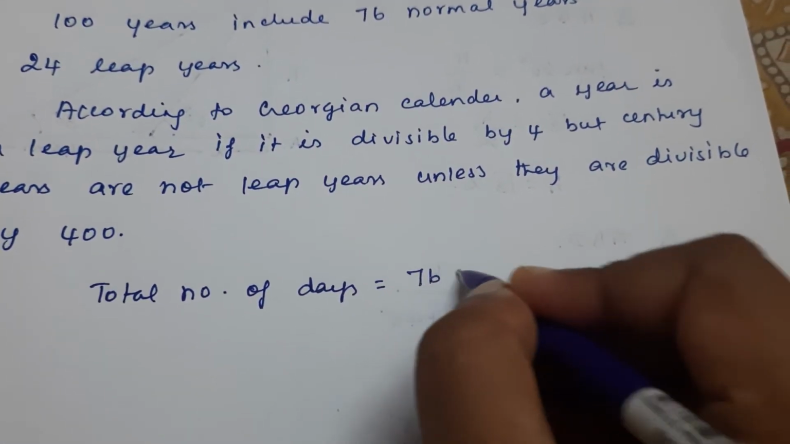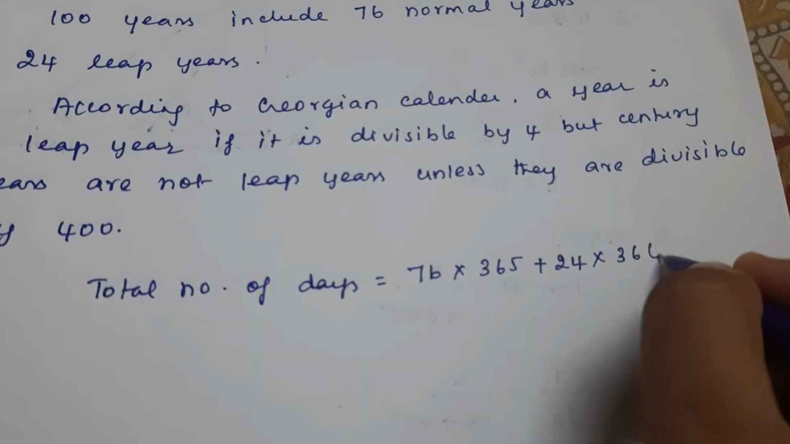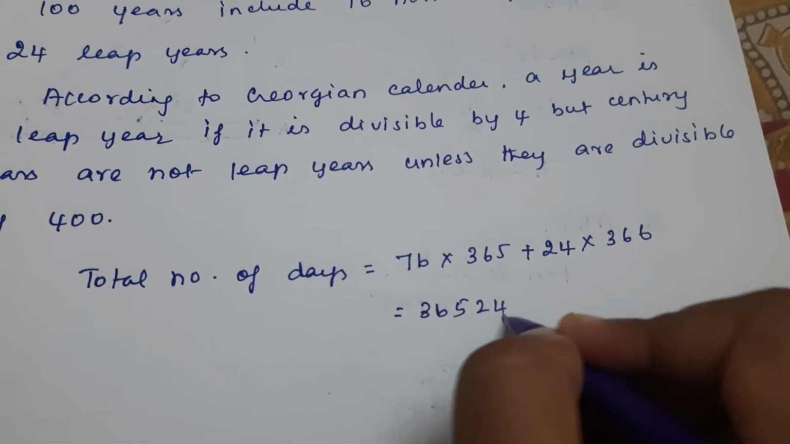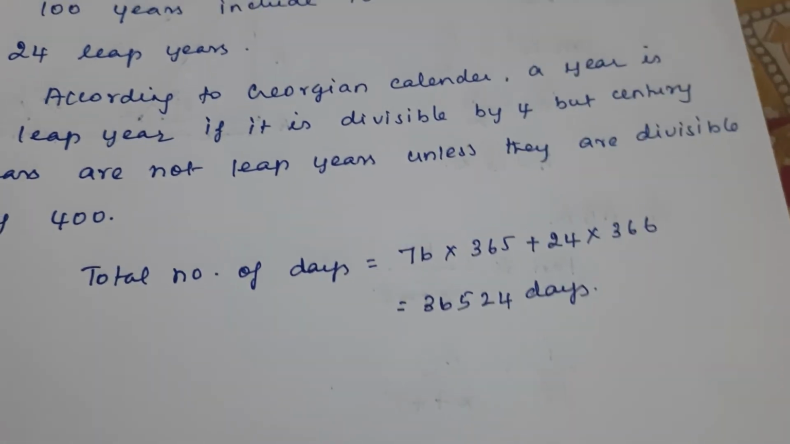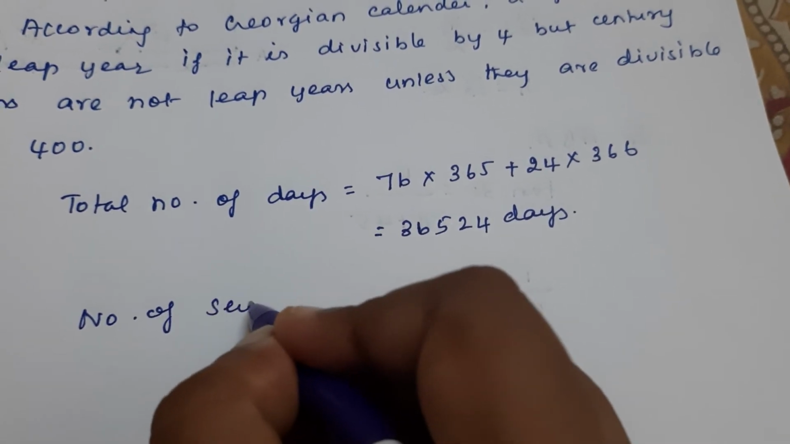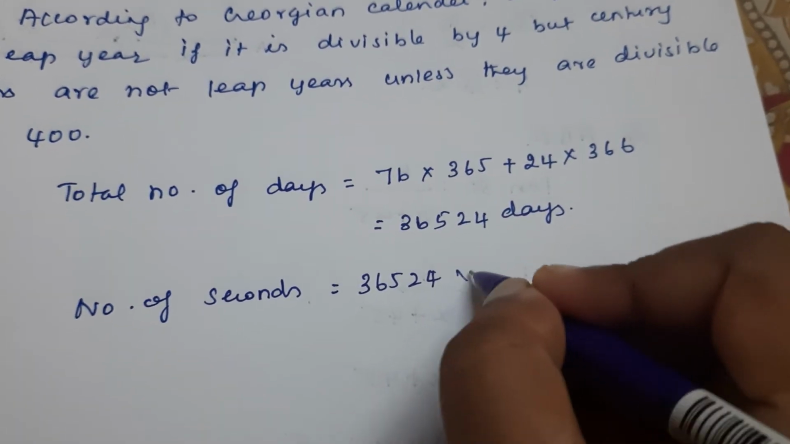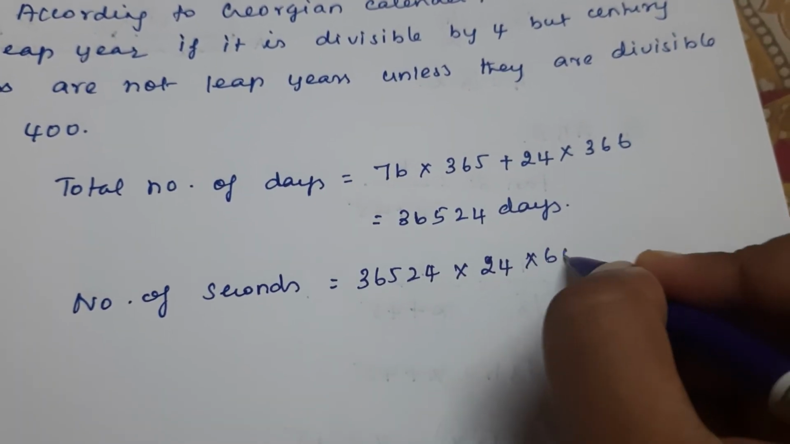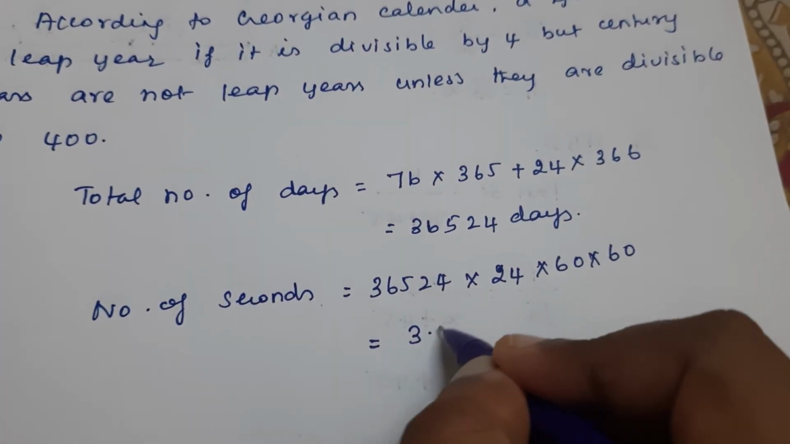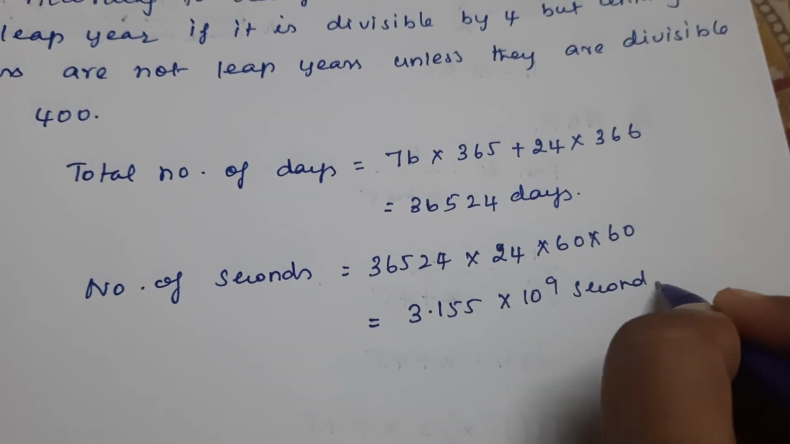That is 76 into 365 plus 24 into 366. So you are getting 36,524 days. Okay. So in this, how many number of seconds? Number of seconds in these days, that is 36,524 into 24 hours into 60 minutes into 60 seconds. So you are getting it as 3.155 into 10 raised to 9 seconds.